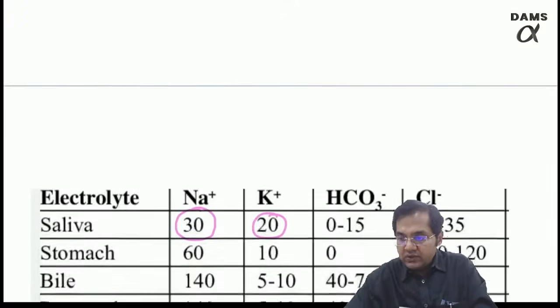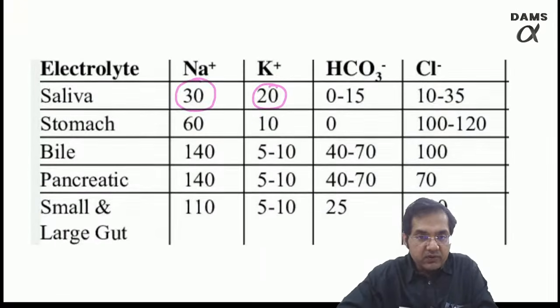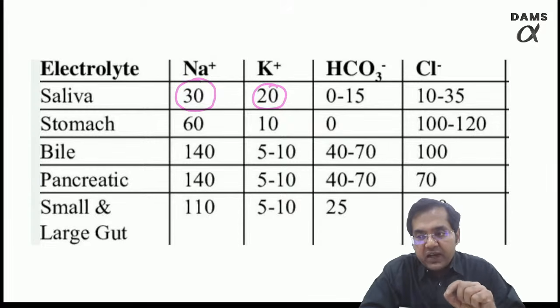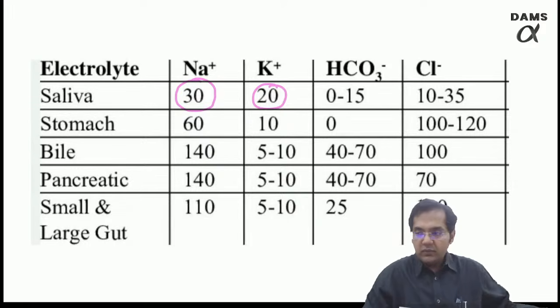So this is the reference. You don't have to remember these values, but definitely keep track of the idea that maximum potassium ion concentration is in colonic secretion, maximum potassium amount is in saliva, and least sodium amount is again in the salivary secretion. Now moving on to question number 2.